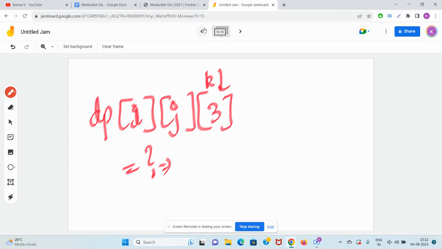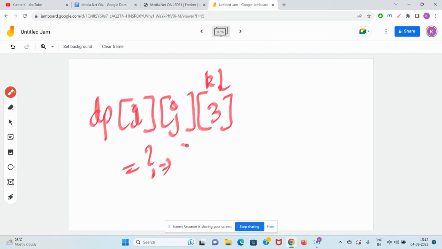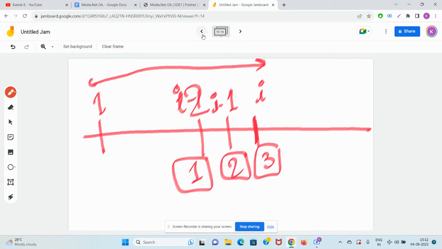It means, is there a subsequence from index 1 to index I such that the XOR is coming as j and the last element is 3? You have two options.